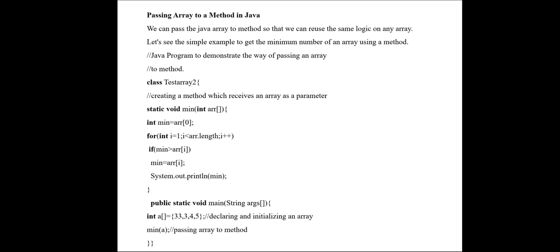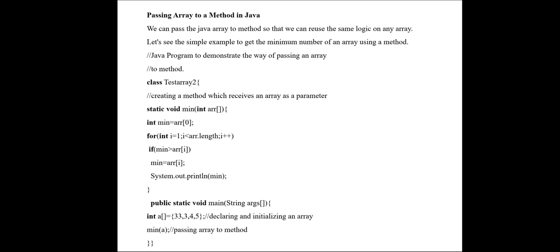So how many times do we have to repeat? For that we need to know the size of the array. So i plus plus. So here we are comparing the value in min. So min has the first value of the array, and we compare the first value with the next value. Okay? So if the min value is greater than the next value in the array, then what we will do, what does greater than mean, it means the second value is smaller than the current value in min. So if it is smaller, the smallest value has to be assigned to min.